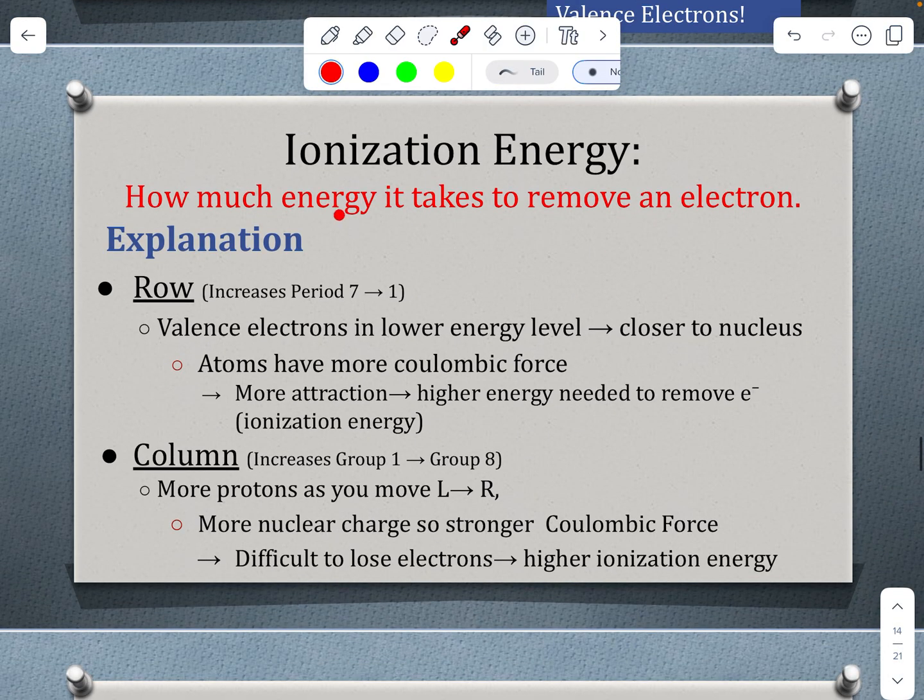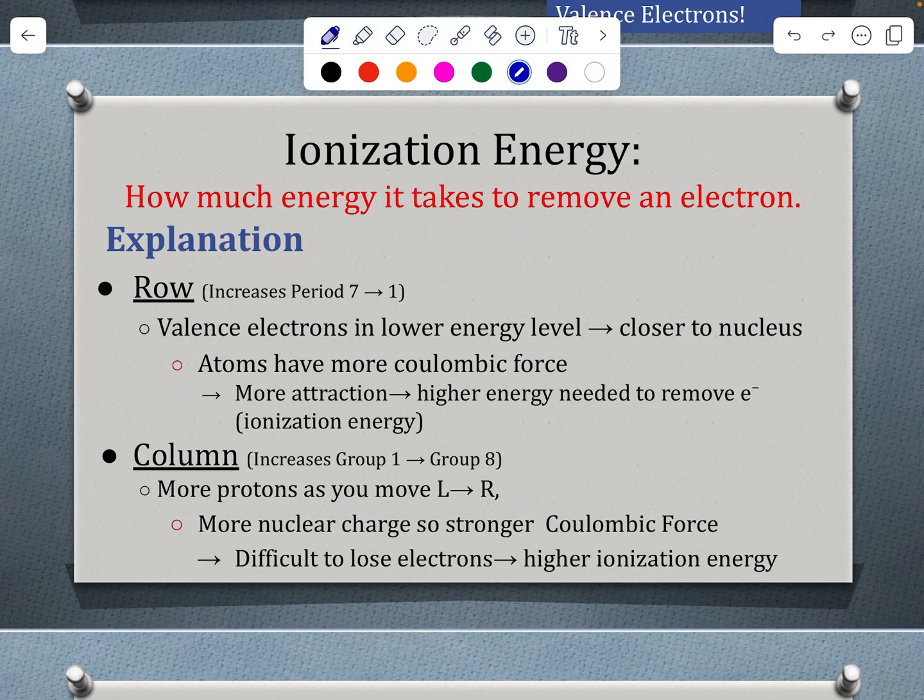And so again, ionization energy is the energy it takes to remove an electron. We want to consider, does something want to lose that electron? For this one, as we're looking at our periods, ionization energy is going to increase from period 7 to period 1. Sorry, I said that wrong.